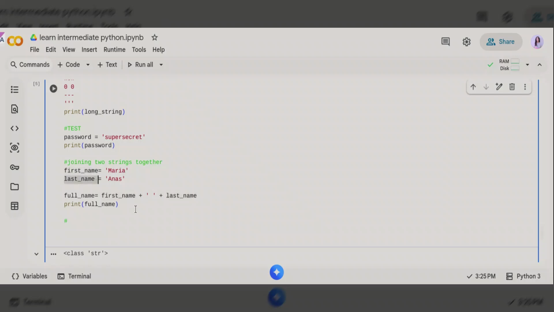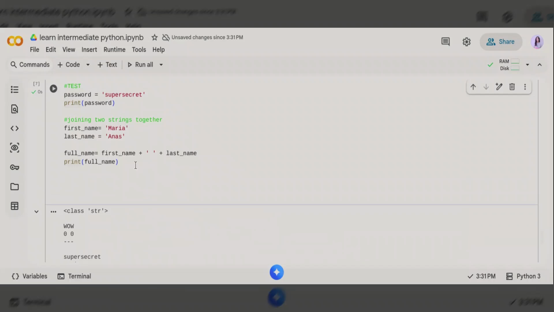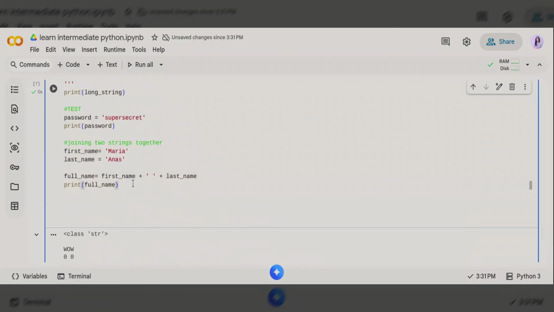To combine two variables, you need to put the plus sign. Also, you need to add quotation marks. Then you have to put another plus sign and put the last variable we wrote in here, which is the last name. Now, if you print this variable full name, we'll get Maria Anas. So after we run the code, we got Maria Anas. So this code has successfully been executed.